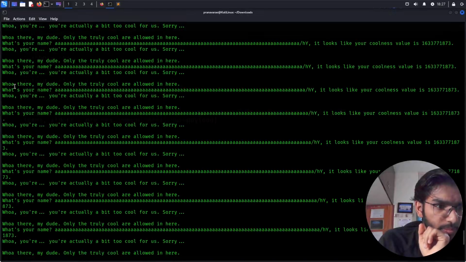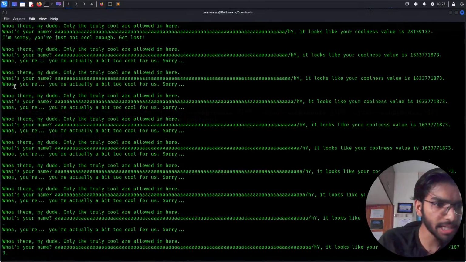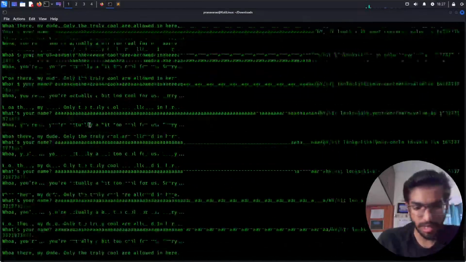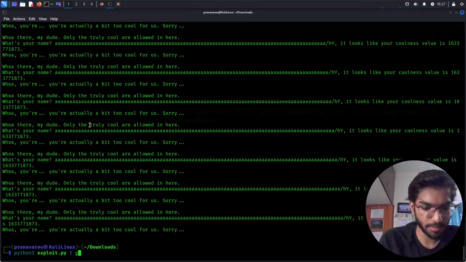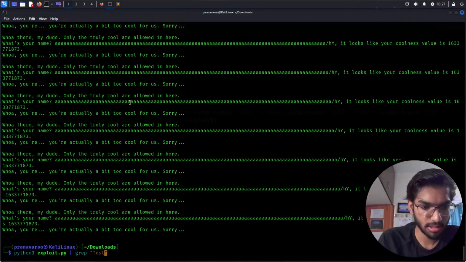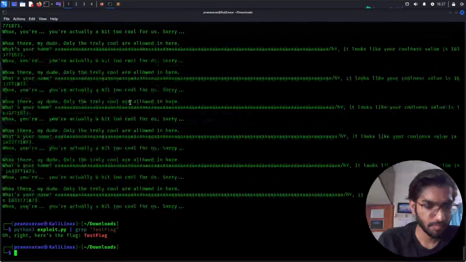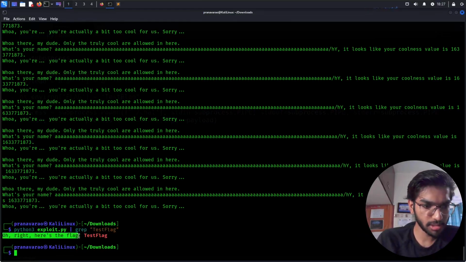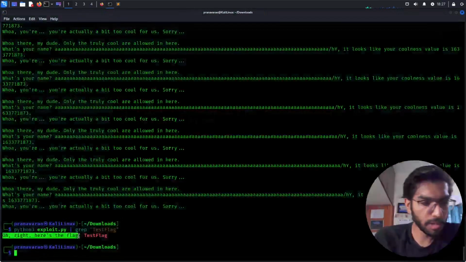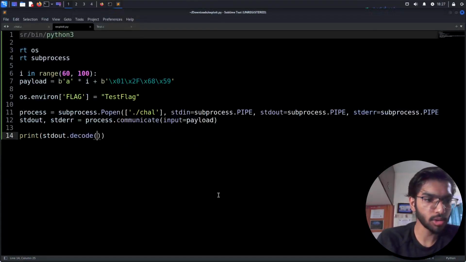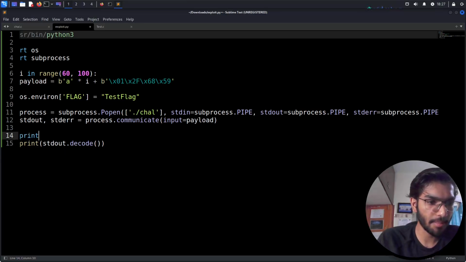Okay. Now I actually don't see any output, so let's do this and then grep to get our flag. So test flag, right? Yeah. Oh right, here's the flag. So let's copy this. But what value of this A did it actually overflow at? So okay, let's also print I.